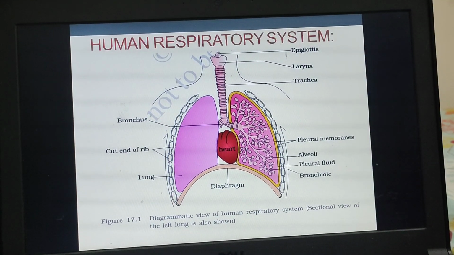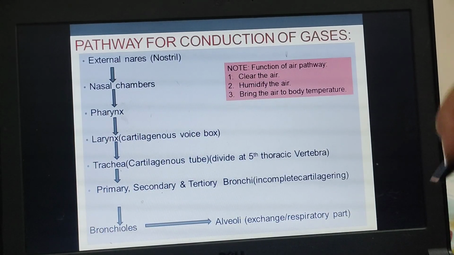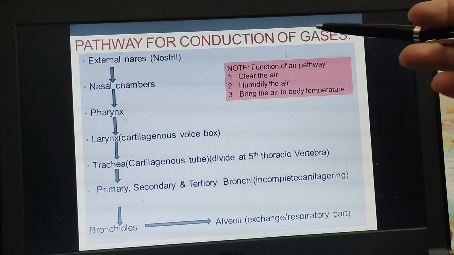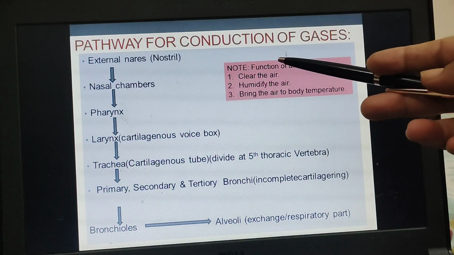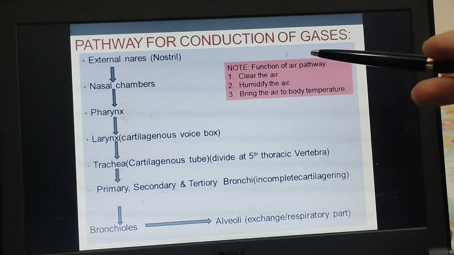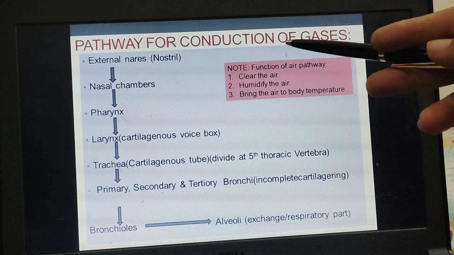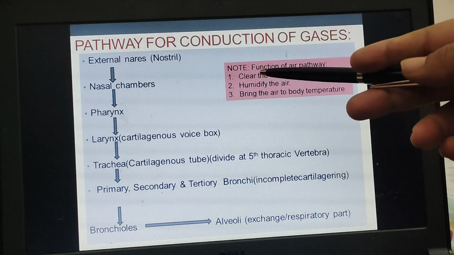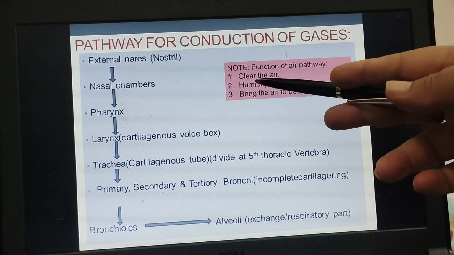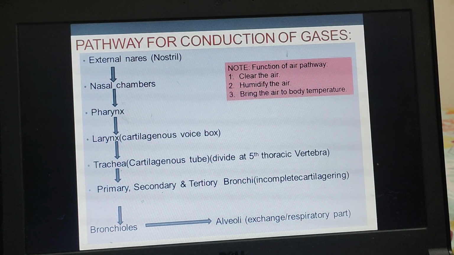Now, what is the function of the respiratory pathway we have discussed? Its function is to control three important things. One, it cleans the dirty air entering our respiratory system by the mucus and the hair in our nostrils. Then it humidifies the air; if the air coming into our body is dry, it will be humidified by this pathway.